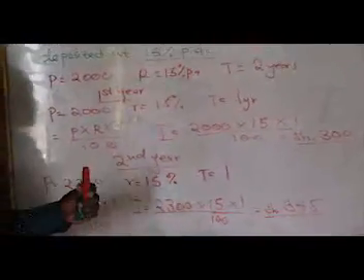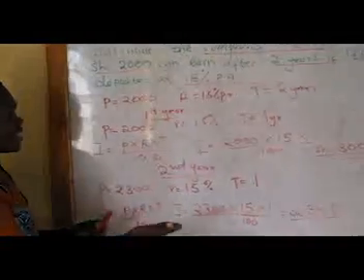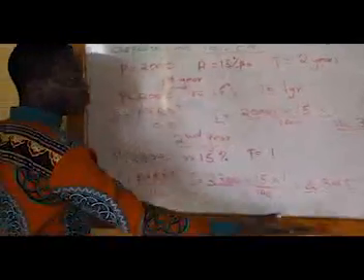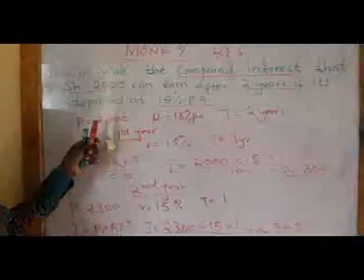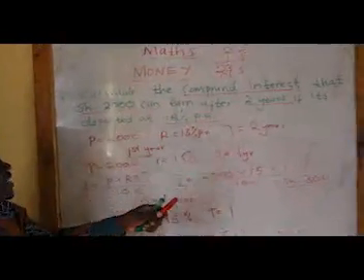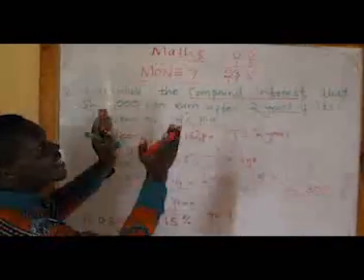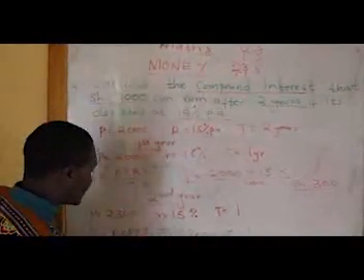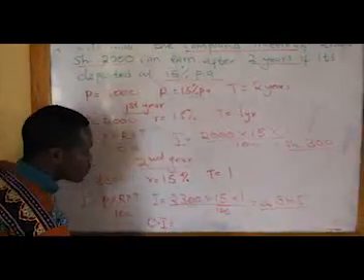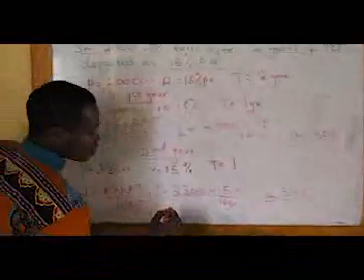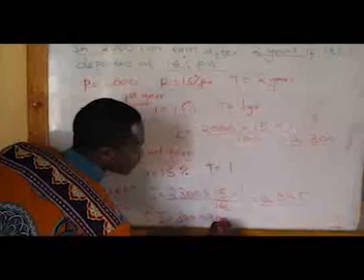So you can realize that as the years move by, the interest will keep on increasing like that and like that. So I have already calculated the interest of the first year. I have the interest of the second year. So the question states, calculate the compound interest that 2,000 shillings can earn after 2 years if it is deposited. So calculate the compound interest. So we are interested in the interest, not the total amount of money. So our final answer will be compound interest equals the interest of the first year, which was 300 shillings, plus the interest of the second year, which is 345 shillings.